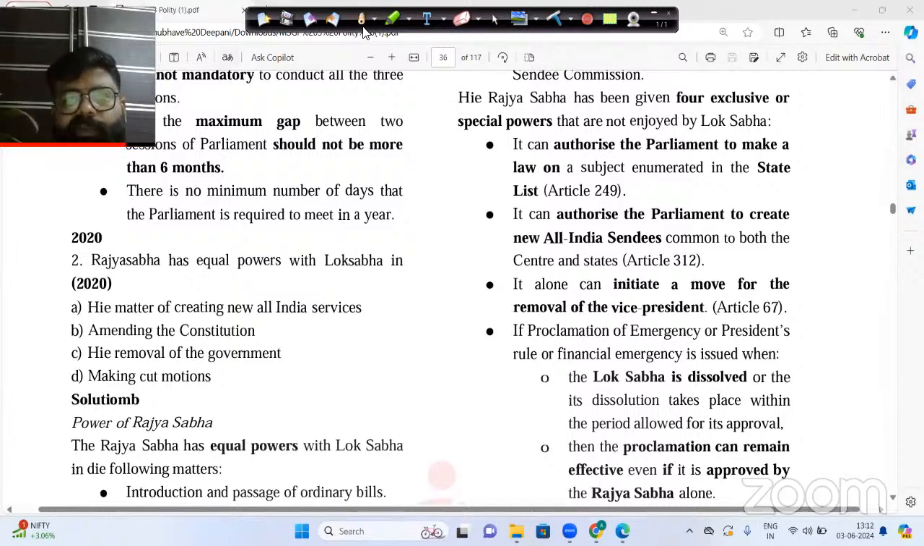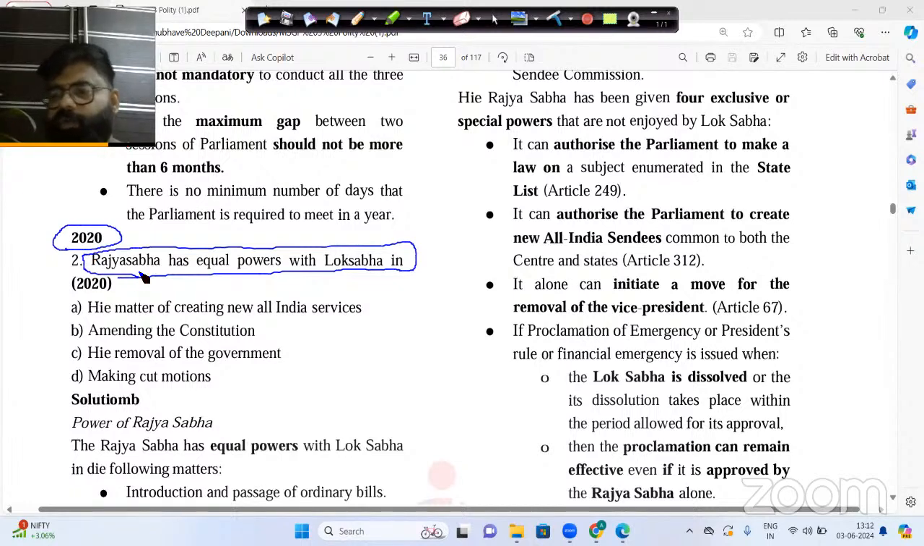Now, let us come to a very interesting question. It was again asked in 2020 only: Rajya Sabha has equal power with the Lok Sabha. See, we all know that the legislature of the central government includes the Rajya Sabha and the Lok Sabha. Both of them come together and they basically make laws. But in many situations, Lok Sabha is superior to Rajya Sabha. In many situations, Rajya Sabha is superior to Lok Sabha. In many situations, both of the houses are exactly equal.